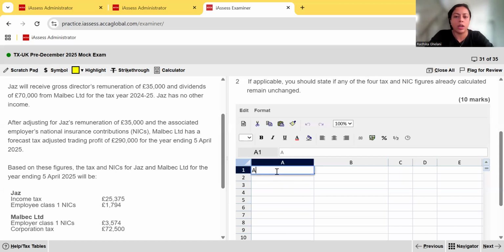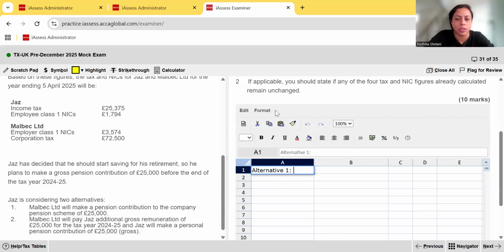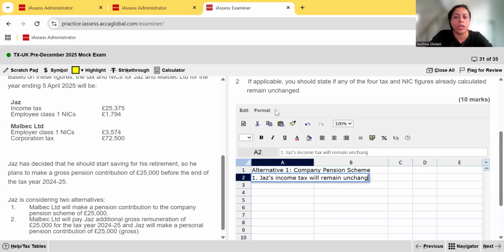Coming to our answer area here, alternative one. Alternative one is what? Company pension scheme. Company contribution and company pension scheme. In this alternative, the first thing we have to tell them is that Jazz's income tax, a single Z, Jazz's income tax will remain unchanged at pounds 25,375.